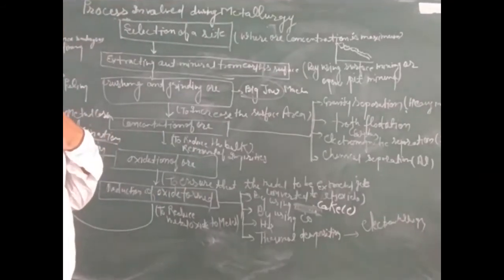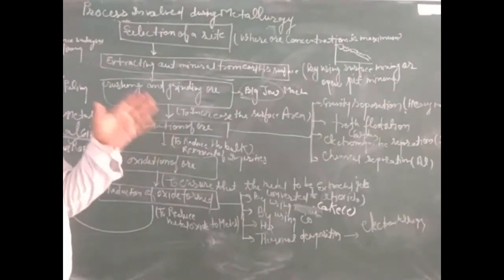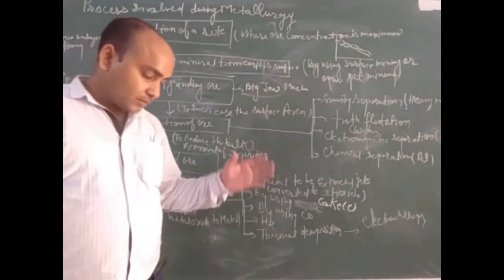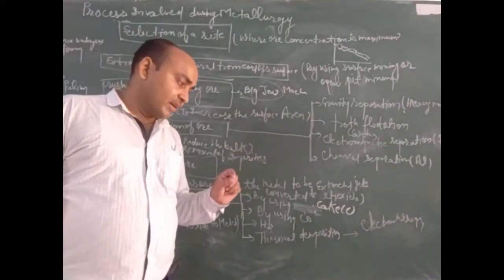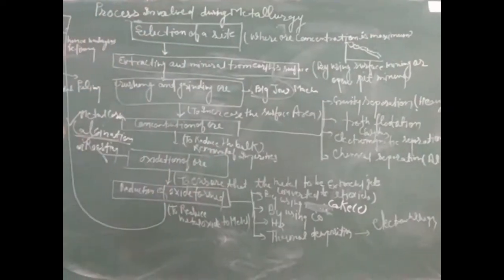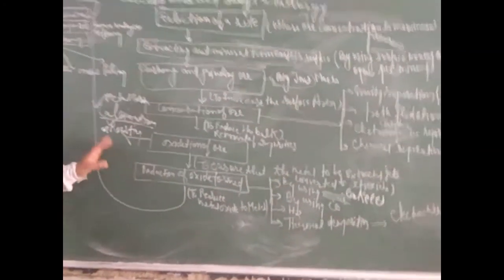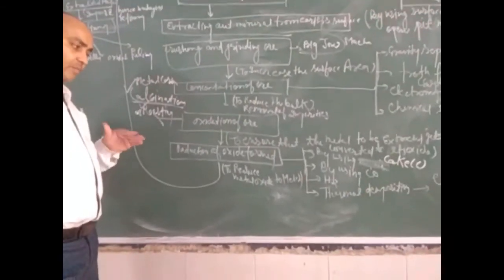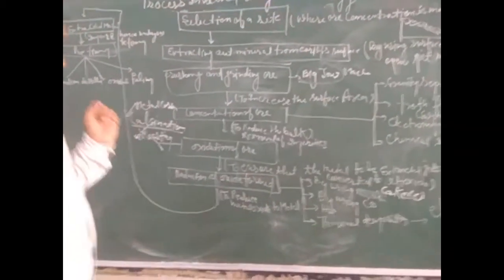And last one, that is electrometallurgy. Electrometallurgy is the process of heating metal oxide ore in the presence of electricity, that is called electrometallurgical process. After reduction, the oxide ore is converted into metallic form.